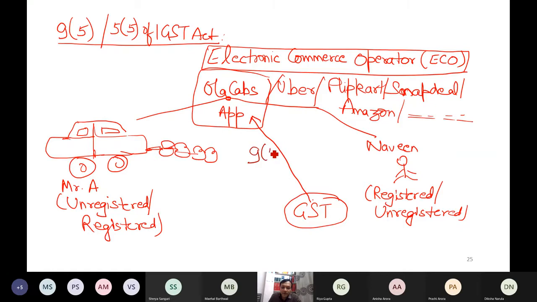Under section 9(5) and 5(5) of IGST, Ola has to deposit this tax with the government of India. This is a new concept. Neither forward charge where the supplier pays, nor reverse charge where the recipient pays, but the mediator pays. Not every mediator pays, only those known as electronic commerce operators. So this is what my 9(5) and 5(5) is.